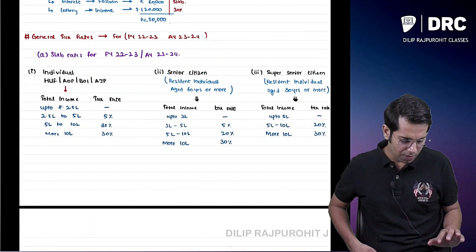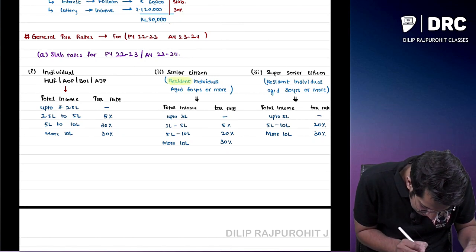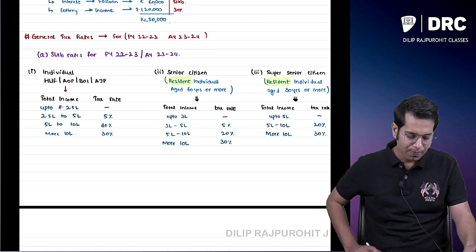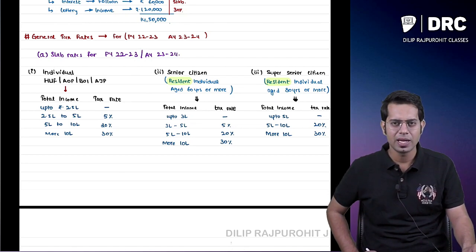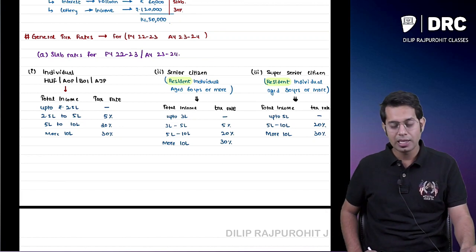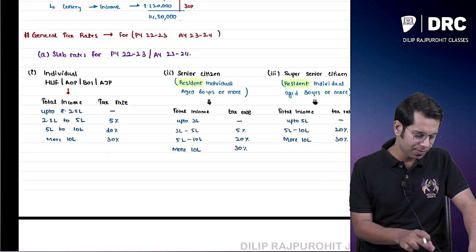Okay, now please note, here I am using the words resident individual. Sir, what if I am a non-resident person and my age is 60 years or more, or 80 years or more? What is the tax rate applicable to me?